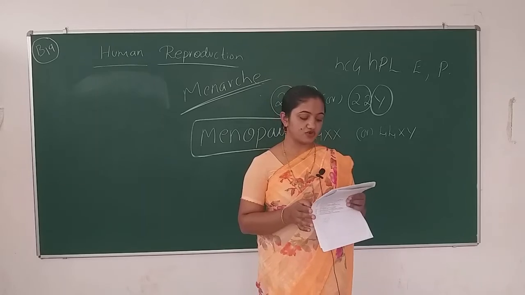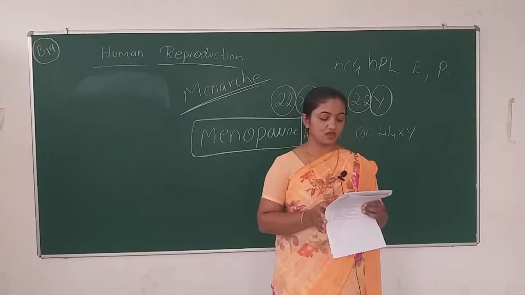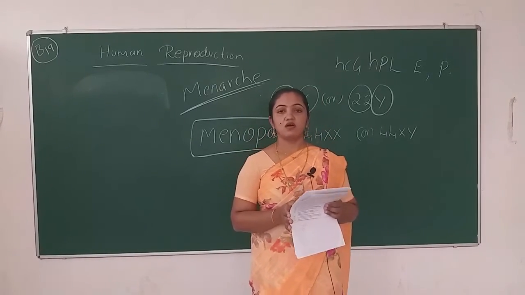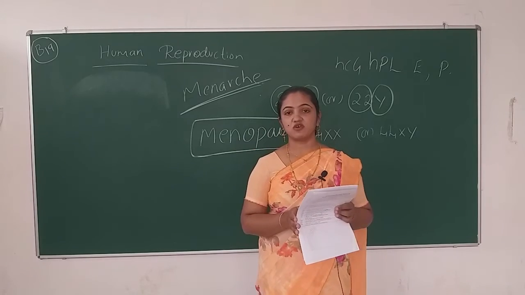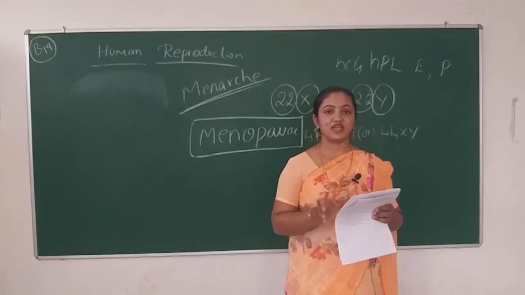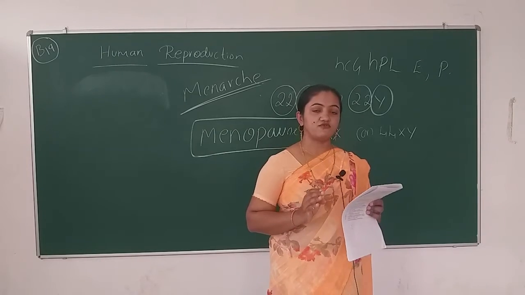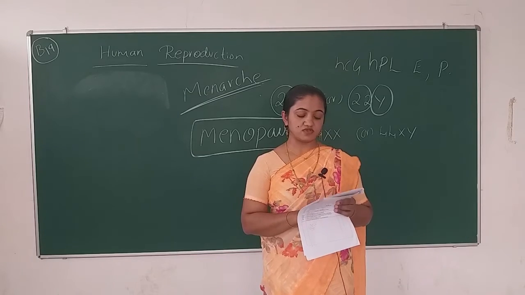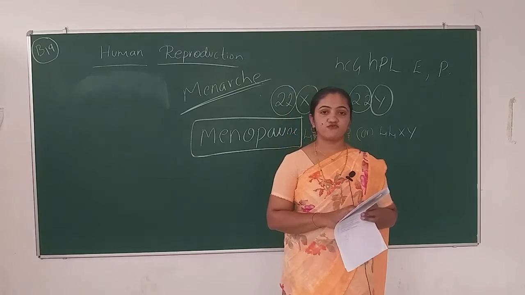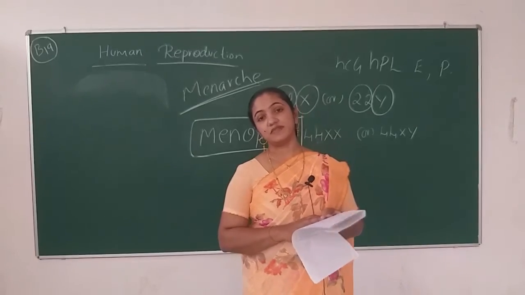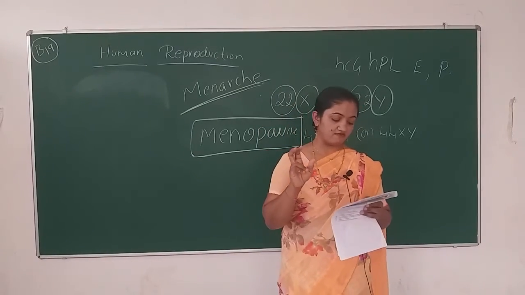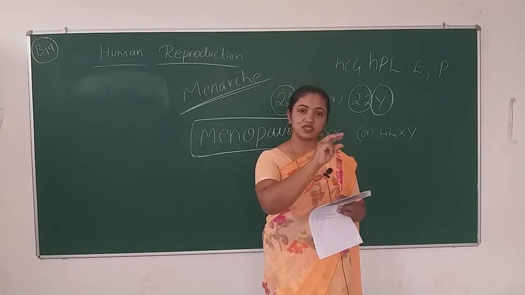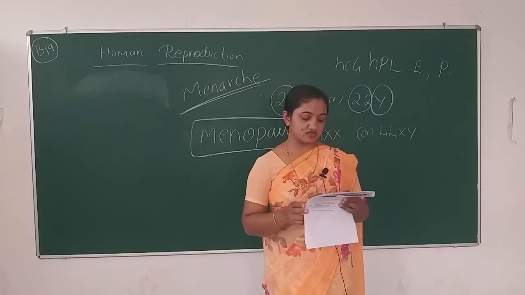Ovulation takes place on the 14th day of the menstrual cycle. Why? Ovulation means release of the secondary oocyte from the Graafian follicle. Why does it get released on the 14th day? For this question you have to find the answer in the menstrual cycle, where I have described why on the 14th day itself the secondary oocyte is released, that is, ovulation occurs.